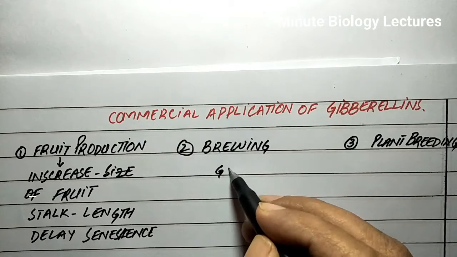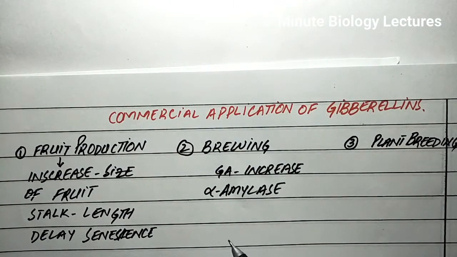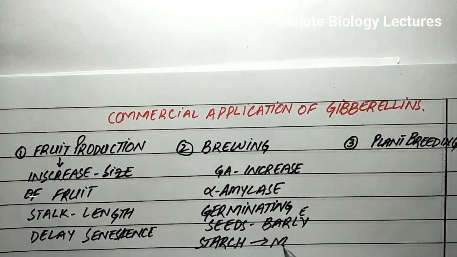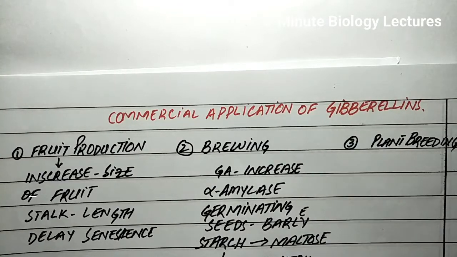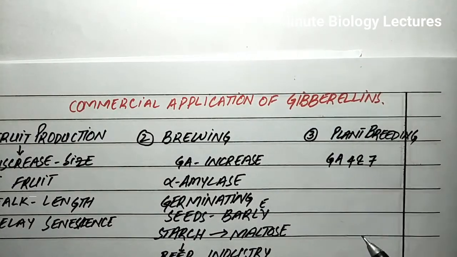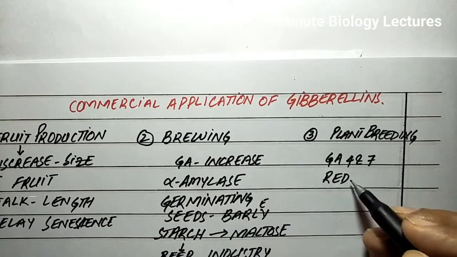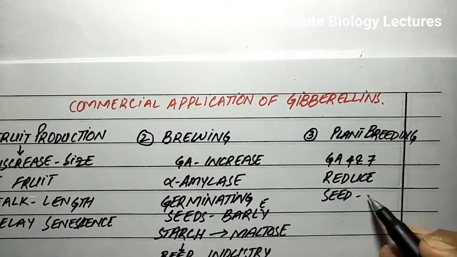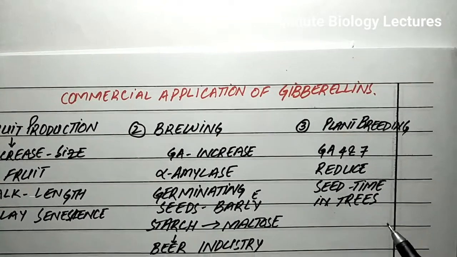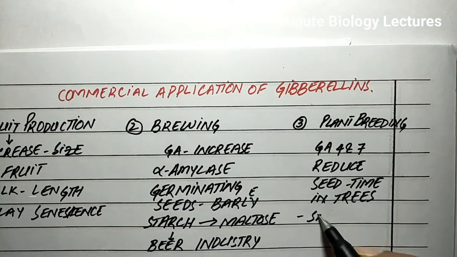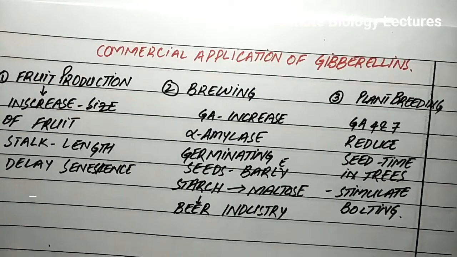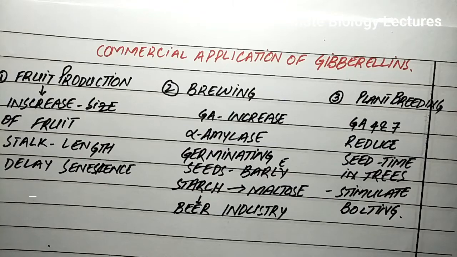As gibberellin applications increase the amount of alpha amylase in germinating barley seeds, this enzyme hydrolyzes the starch and is used in the production of malt for the beer industry. Application of GA4 and GA7 can reduce the time of seed production considerably by causing the formation of cones on very young trees. In addition, the promotion of maleness in cucurbits and the stimulation of bolting in biennial vegetables such as beet and cabbage is brought about by gibberellin application and used commercially in seed production.